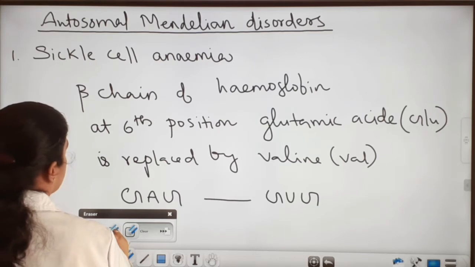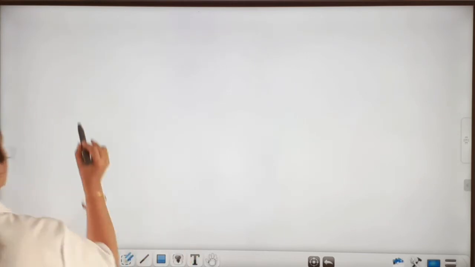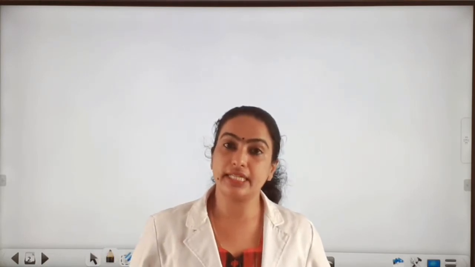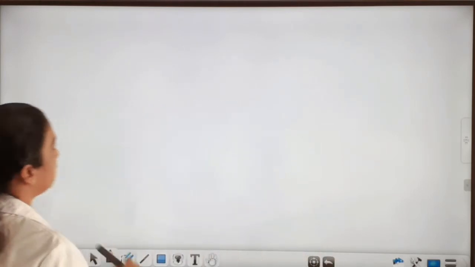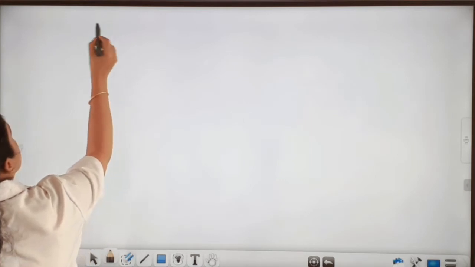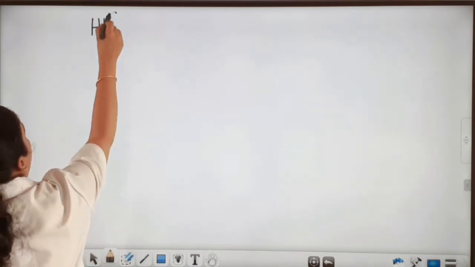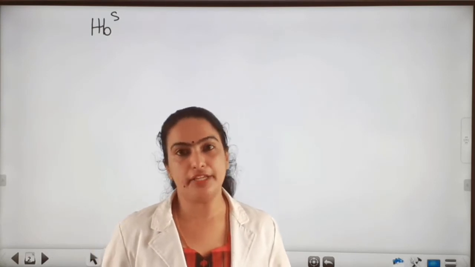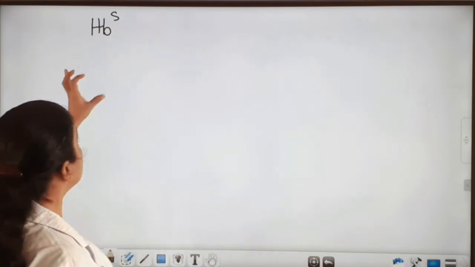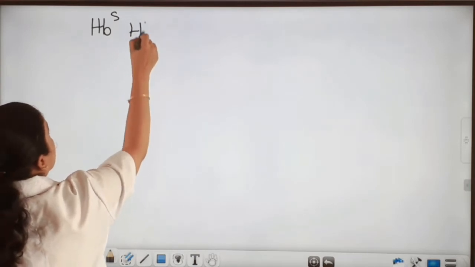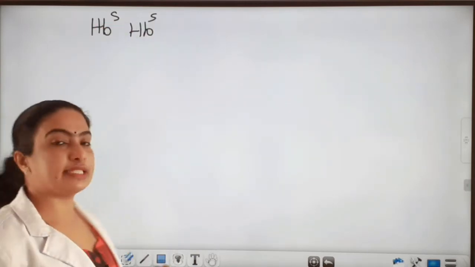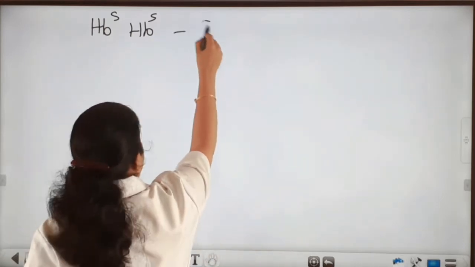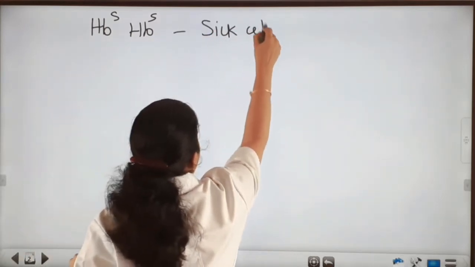And next we can see how it happens. Here the gene or the allele that causes sickle cell anemia is a recessive allele, and that is HbS. This is a recessive allele that causes sickle cell anemia. When two homozygous alleles come together only, it becomes sickle cell anemia.